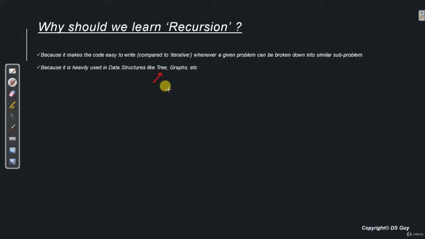As we will see in the tree chapter, almost all of the algorithms in tree use recursion. Again, that does not mean that we cannot use iteration, but recursion is way easier when we are dealing with trees.